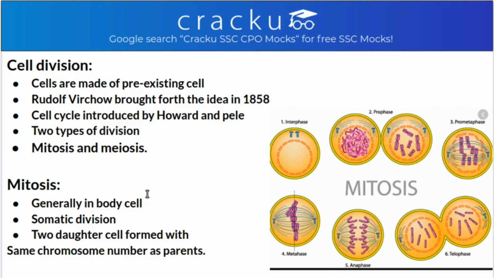Like we are diploid beings containing 2n chromosomes. In mitosis, the 2n remains 2n in the daughter cells. So it is a diploid division. As you can see here, the phases of mitosis: first interphase, then prophase, then prometaphase, metaphase, anaphase and telophase.